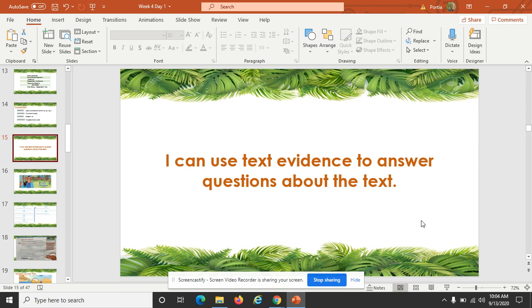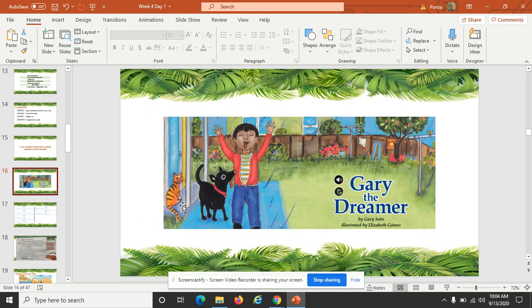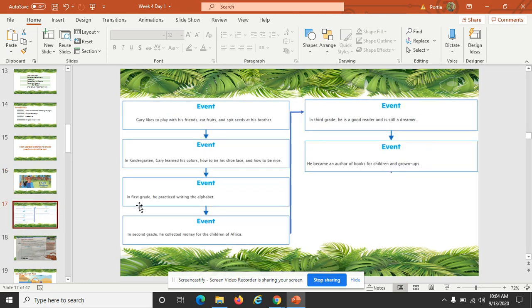Today, we will practice how to use text evidence to answer questions about the text. We will use the selection Gary the Dreamer. Going back to the sequence chart that we made before, we know that Gary likes to play with his friends and eat fruits and seeds to his brother.